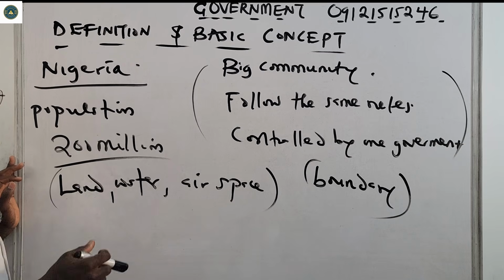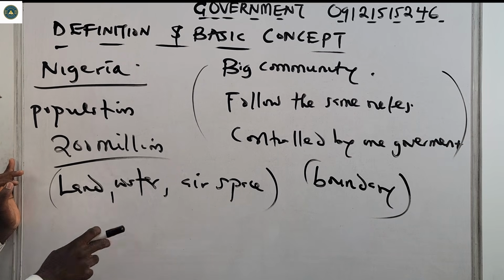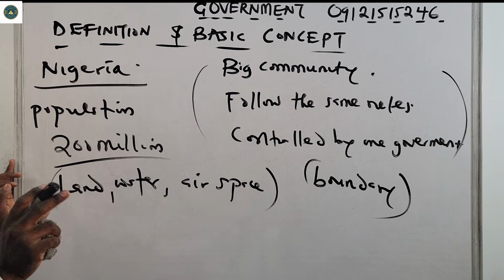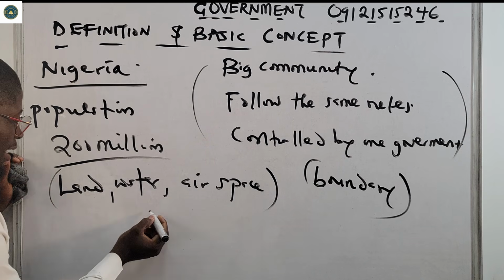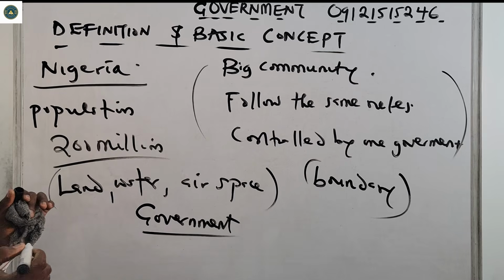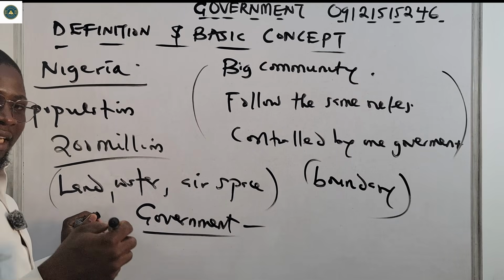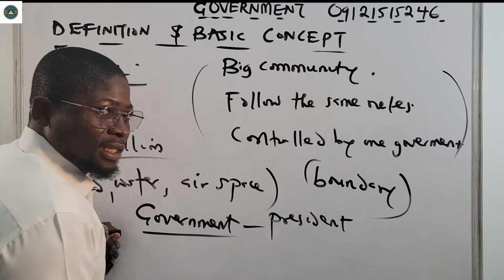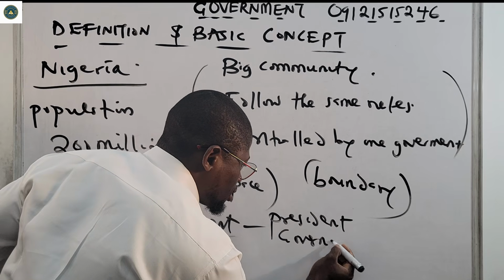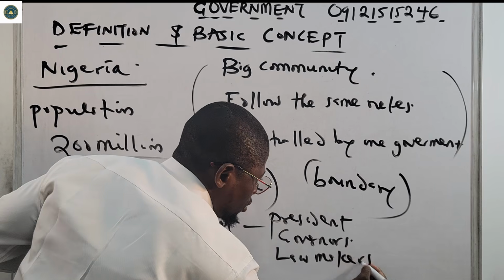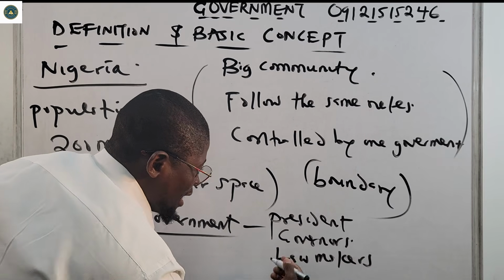People must be living there, and it must also have its own land, its own water, and its own airspace. It must also have its own government. A state must have its own government. For example, there will be a president, like in Nigeria we have the president. We have the governors. We have the lawmakers, like the House of Reps and the Senate.